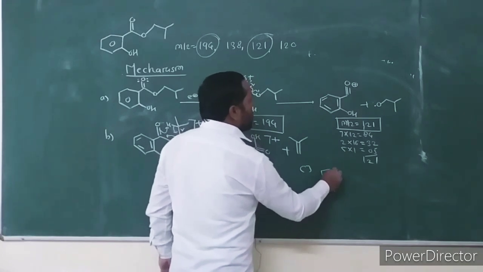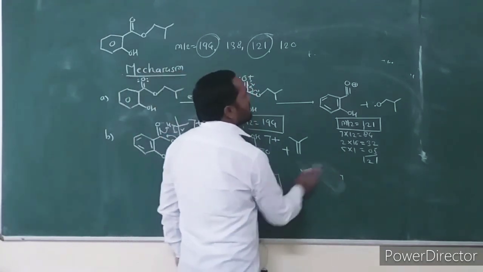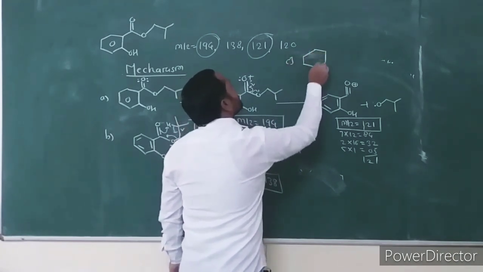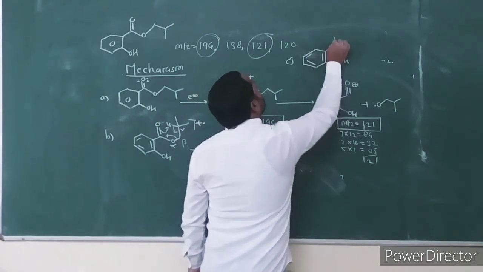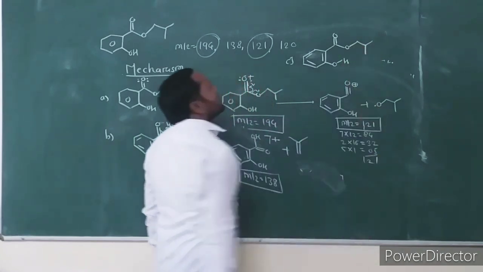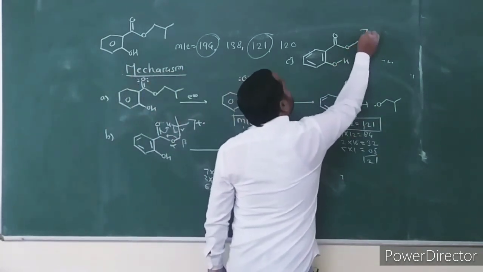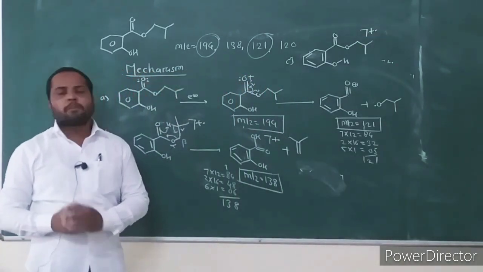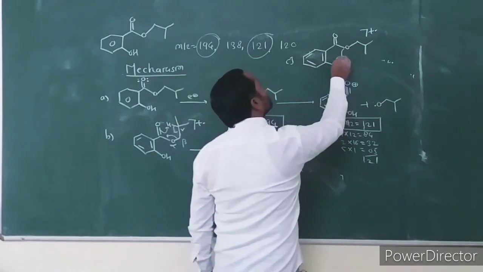Then consider another fragmentation. In this carbonyl compound, consider the third possible fragmentation. In this ester, with respect to the ester functional group, there is presence of an ortho group which has one hydrogen.